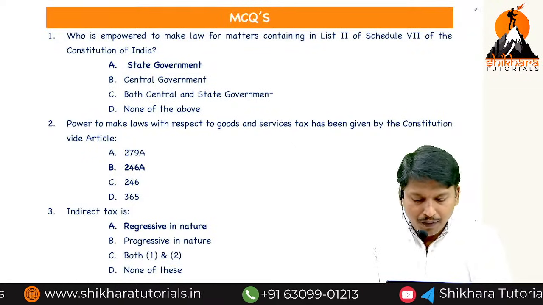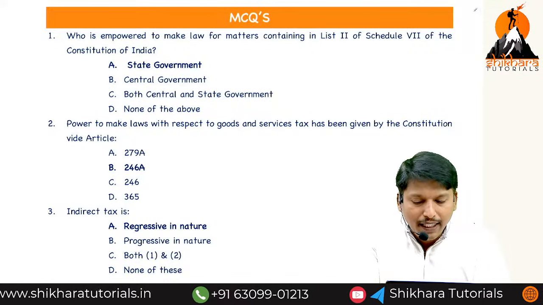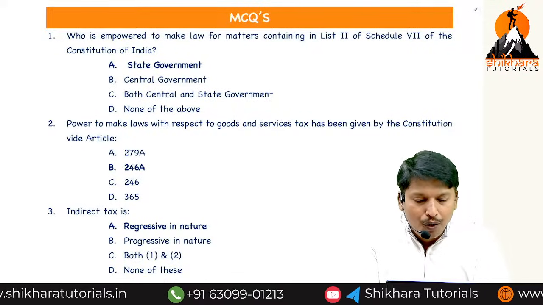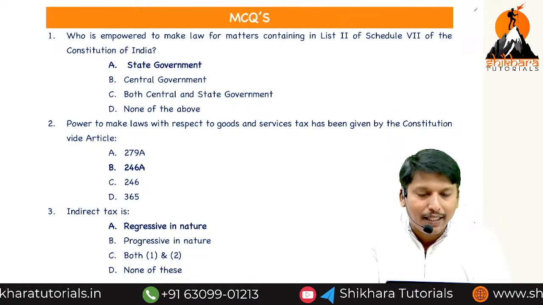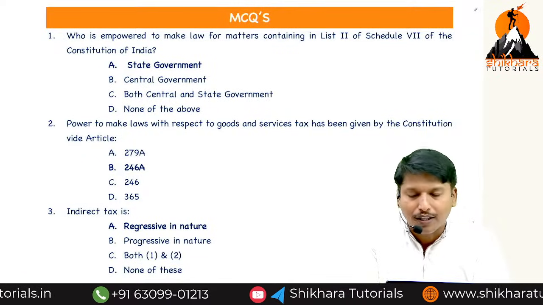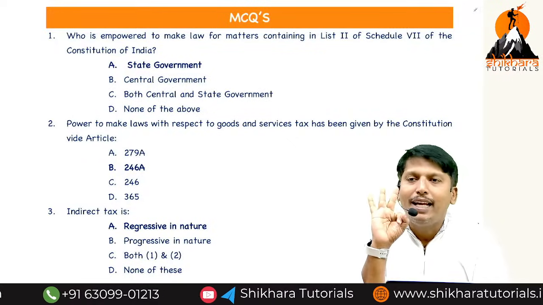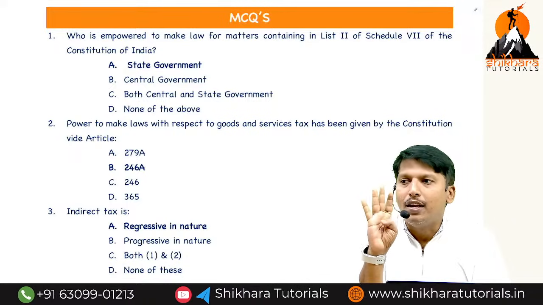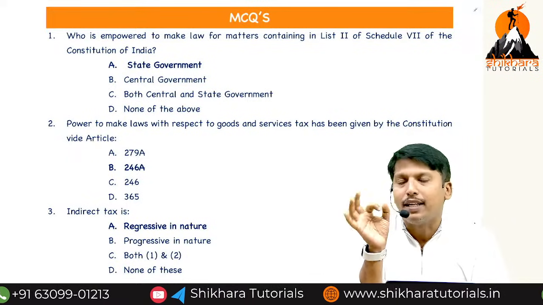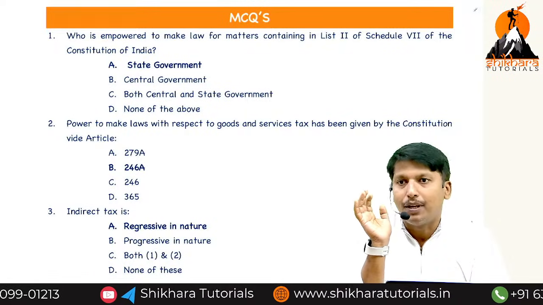First, who is empowered to make laws for matters contained in List 2 of the 7th Schedule of the Constitution? Keep in mind, there are 3 lists in the Constitution. List 1: central government, defense, railways.